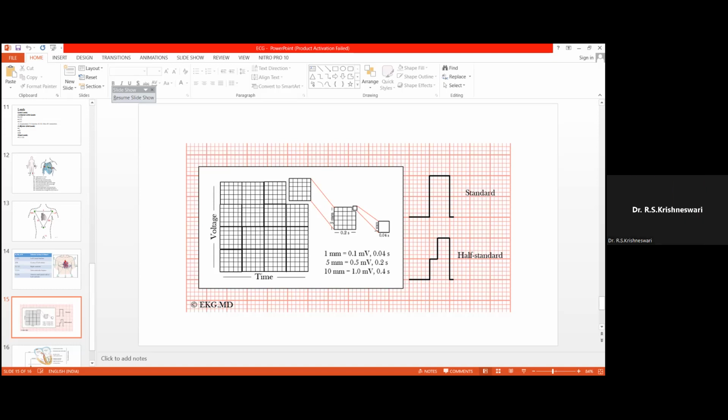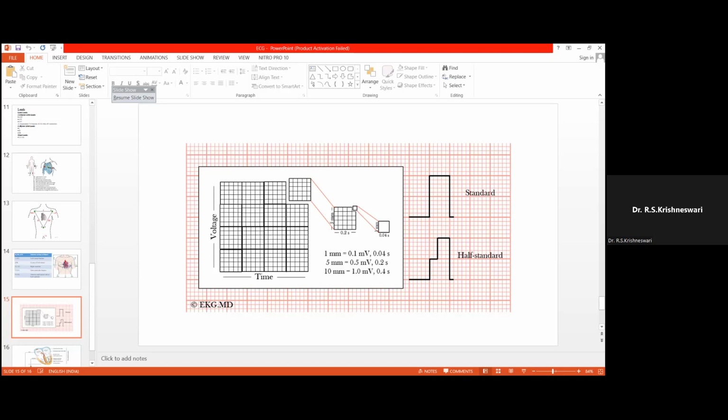Okay. So the x-axis represents the time. In the ECG machine, the ECG paper travels at a speed of 25 millimeter per second. So in 1 second, 25 millimeters will be covered, that is, 25 small squares, which is equal to 5 large squares. Each large square consists of 25 small squares, but when we are counting like that, there will be 5 small squares in a row. So it covers 5 large squares in 1 second.